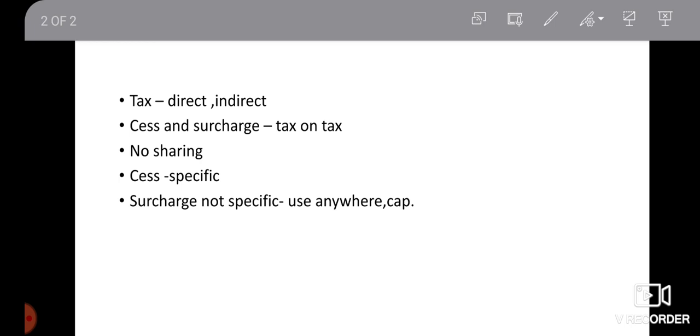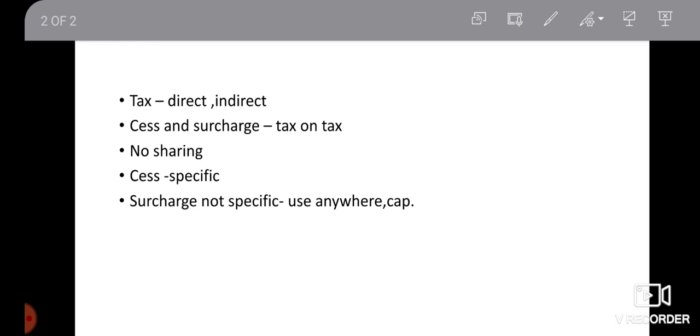Like if a company's tax is 100 crore, then sometimes they will keep the cap as 100 crore, and if it is getting more than 100 crore, then they will be imposed with a certain amount of charge. Okay, so that is known as surcharge, and in that case the collected surcharge can be utilized anywhere and for any purpose without having any problem with it. So that is regarding the surcharge.